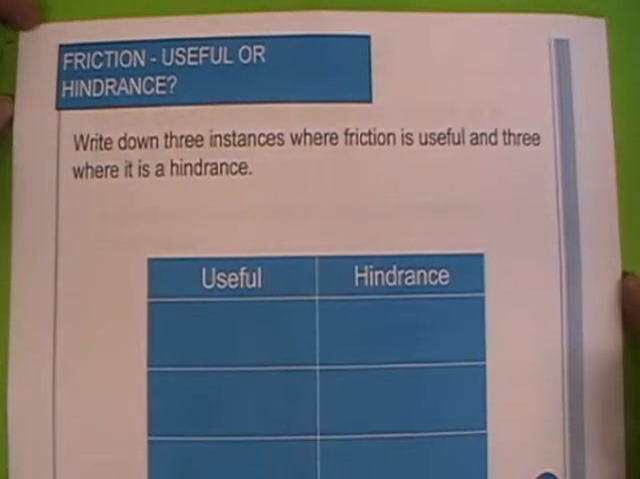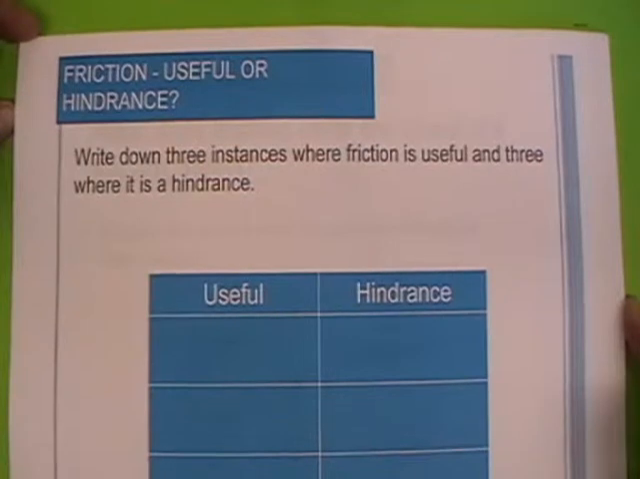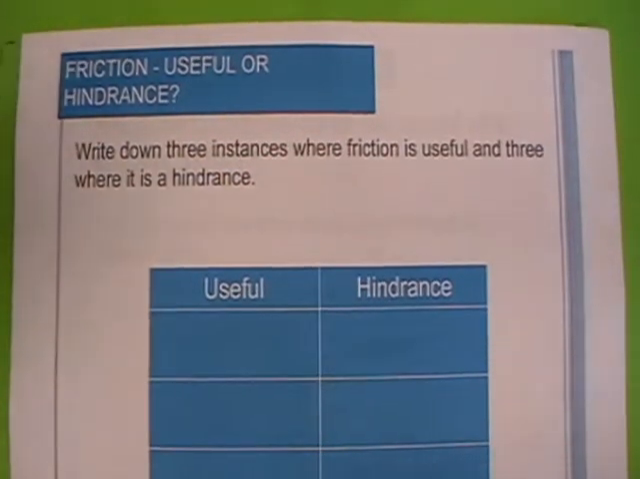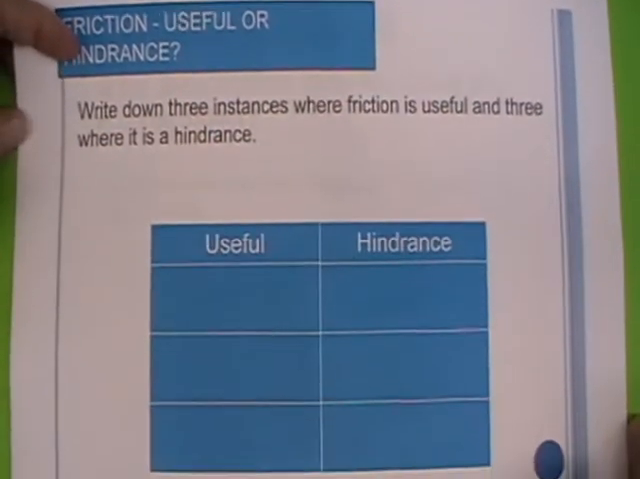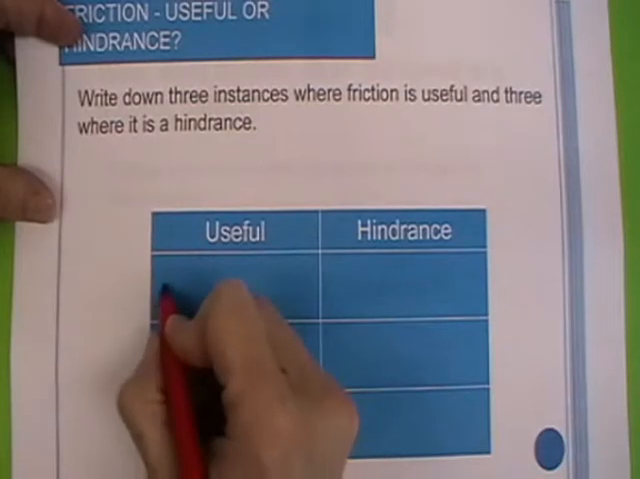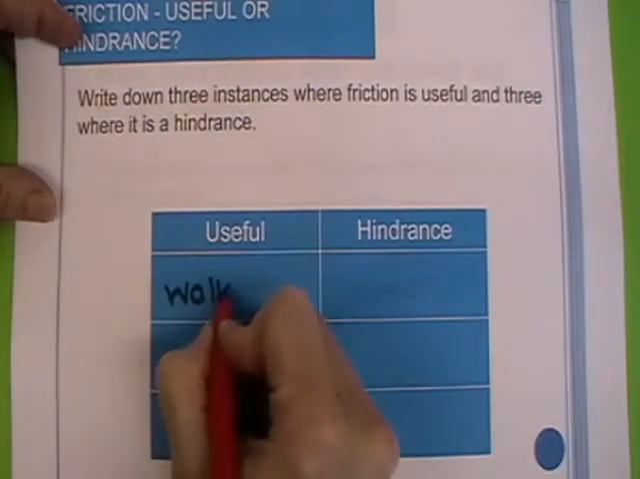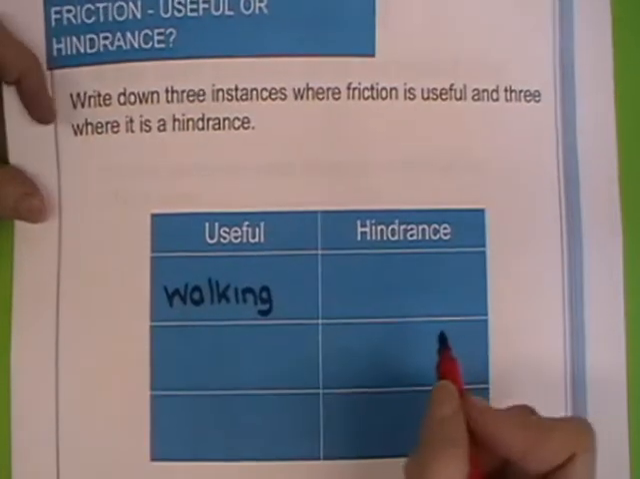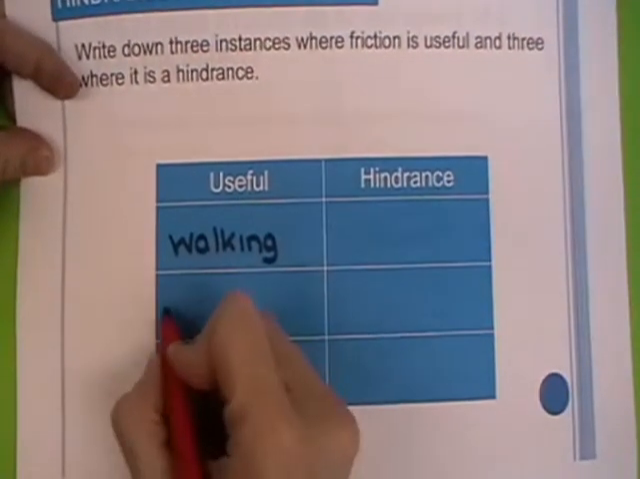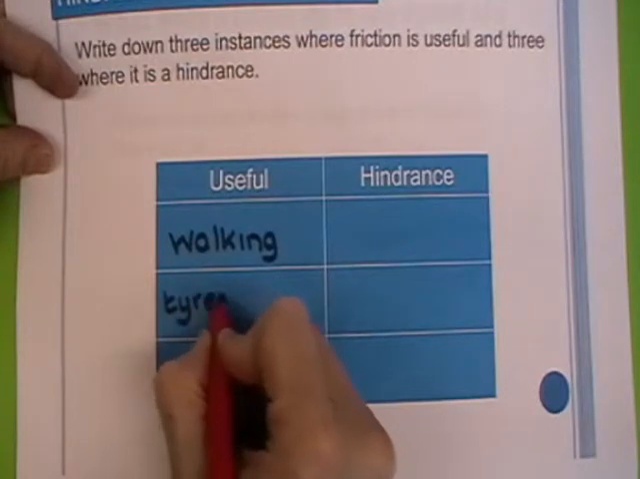Is friction useful or is it a hindrance? It depends on the situation and what you wanted to do. It says write down 3 instances where friction is useful and 3 where it is a hindrance. So when do you want friction to be useful? Well, you want to be able to walk, so you need friction between your feet and the ground. You want to be able to drive a car, so the tyres of a car on the road.